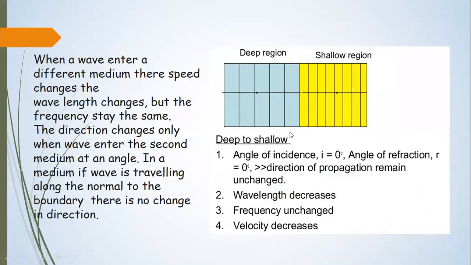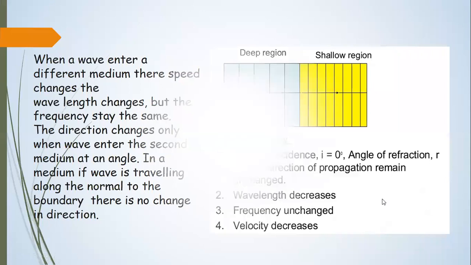So if this is the deep region and this is the shallow region, and this crest is traveling straight to the boundary, the angle of incidence is zero, the angle of refraction is zero, and the propagation remains unchanged. There is no change in direction, the wavelength is decreasing, the frequency is unchanged, and the speed will decrease as the wavelength is decreasing.